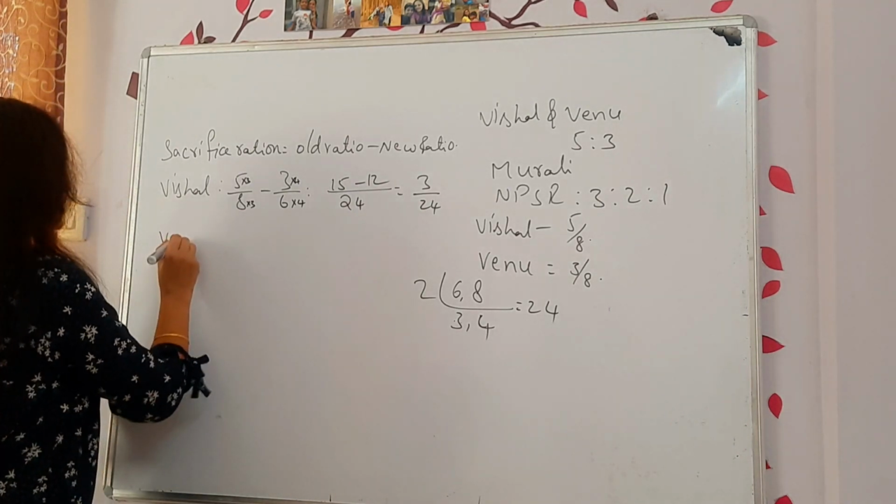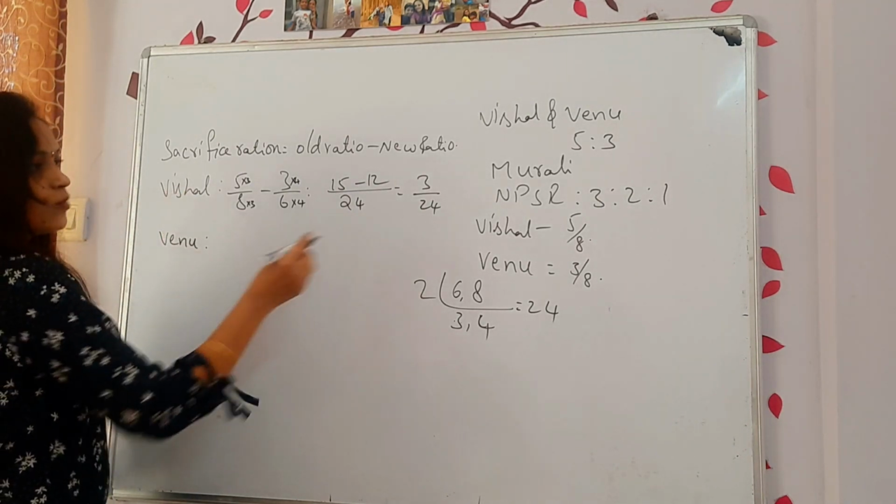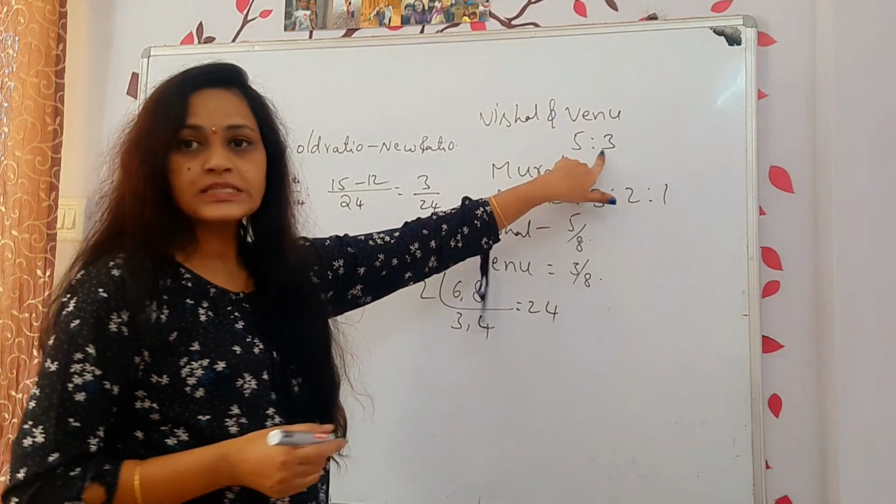Now Venu's sacrifice ratio. What is Venu's share? It is 3/8.